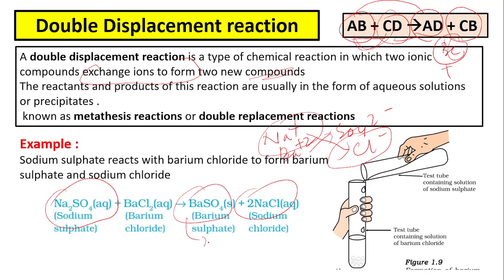So you have already learned that barium sulfate is a precipitate. Sometimes these double displacement reactions are also called precipitation reactions. So it is solid in state, and notice all of these are in aqueous state.